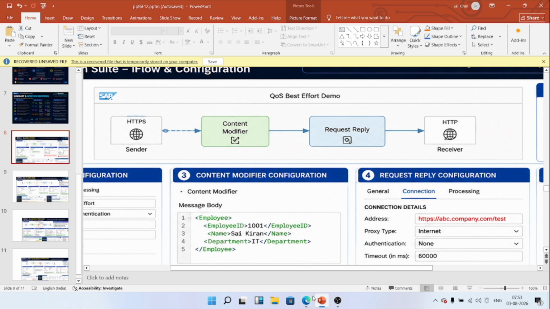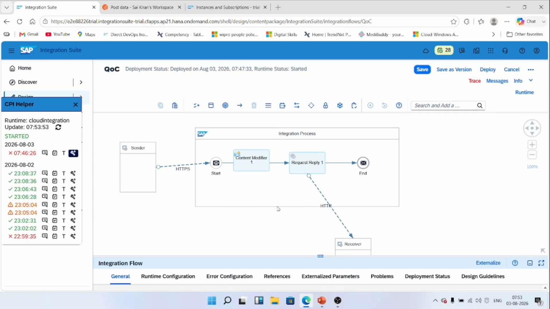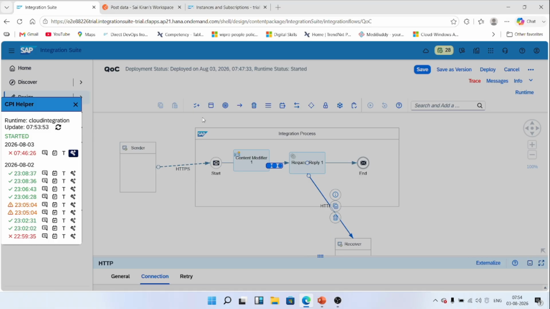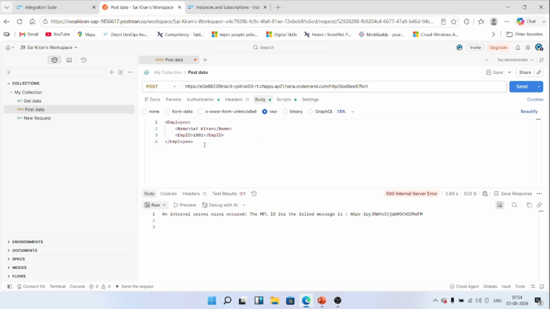Okay, we can see it practically now. I have created the same structure here, and I'm giving a working endpoint for the HTTP receiver. Now we can just deploy and try to send data from Postman. This is Postman. I'm using authentication from our CPI authentication, with the client ID and client secret. How we get these, I will tell you in our coming sessions. I have placed sample data in the body, like employee name and employee ID, and I'm trying to send it.